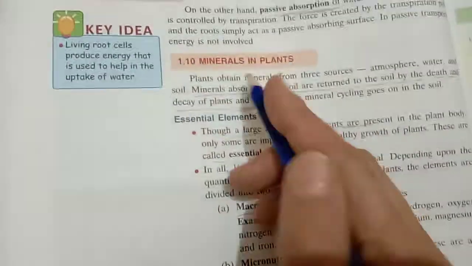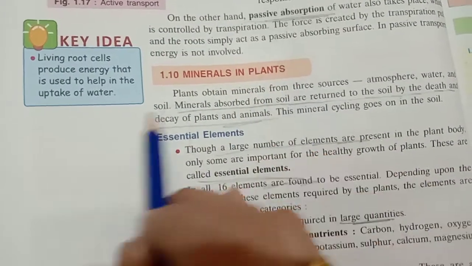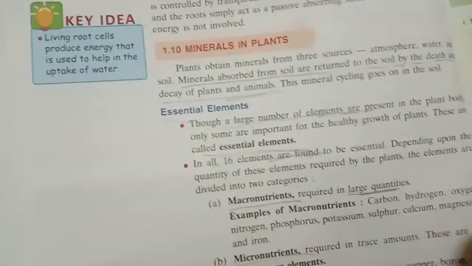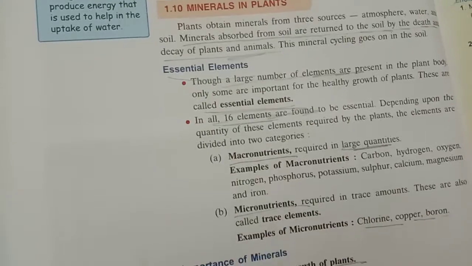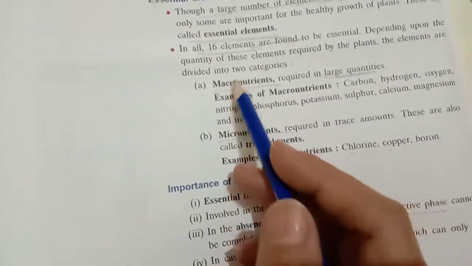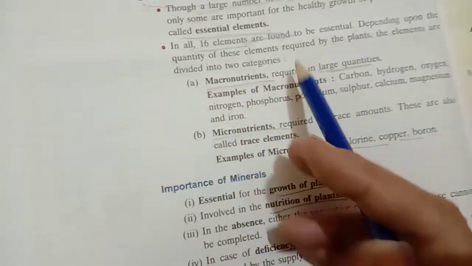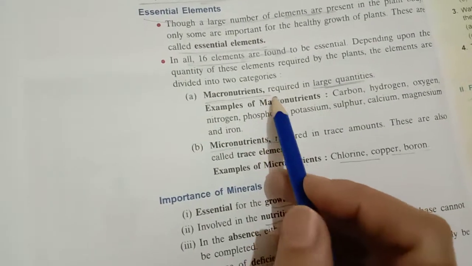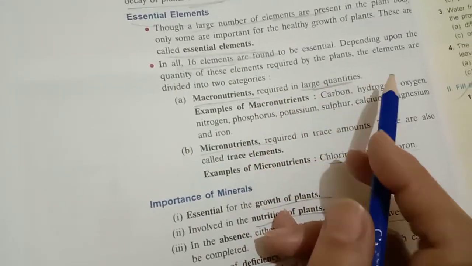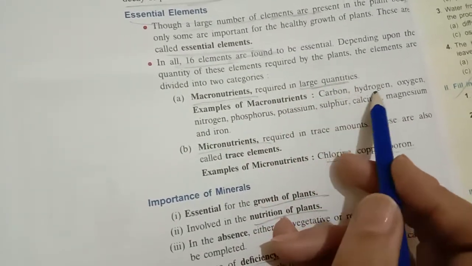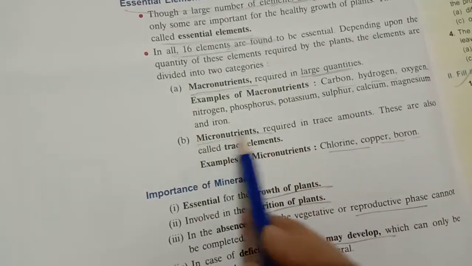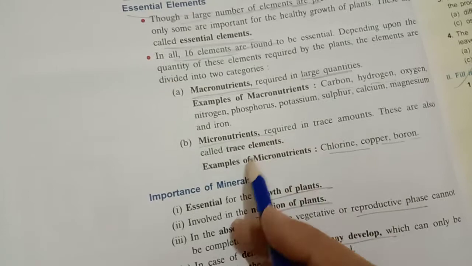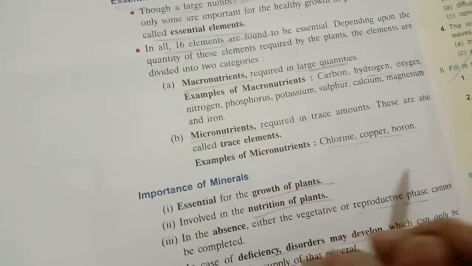Okay, then minerals in the plants. There are two kinds of essential minerals. There are a total of 16 essential minerals that we know plants require, and minerals are of two kinds, macro and micro. Macronutrients are nutrients required by the plant in a large quantity, like carbon, hydrogen, oxygen. They are required in a large quantity. But micronutrients are those nutrients which are required in a trace quantity, in a small quantity.